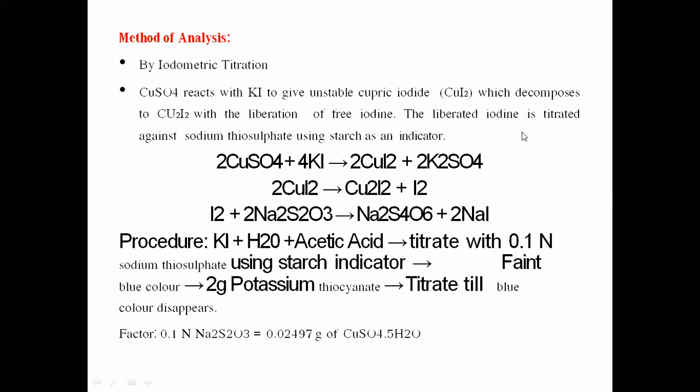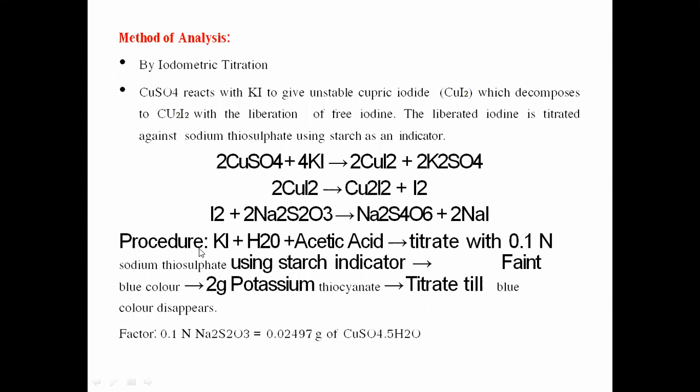This liberated iodine is then titrated with sodium thiosulfate using starch solution as an indicator. So first there is a reaction between copper sulfate and potassium iodide to form free iodine, and this free iodine is titrated with sodium thiosulfate using starch solution as an indicator.